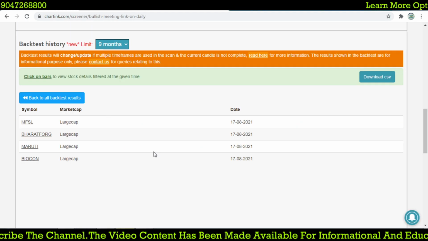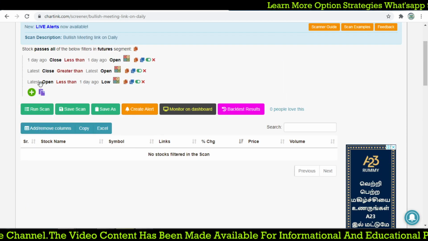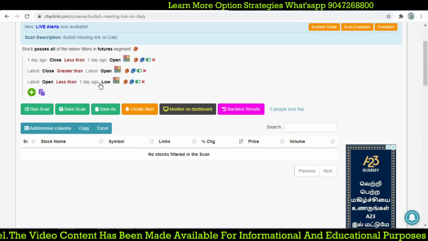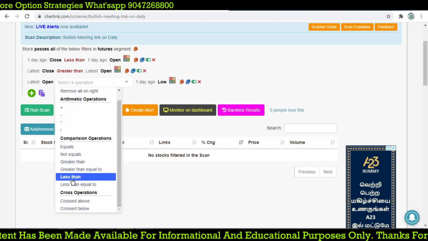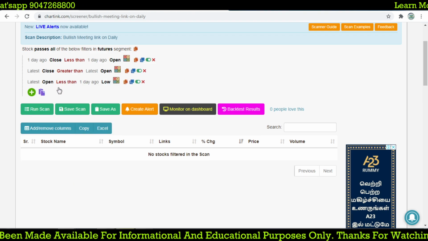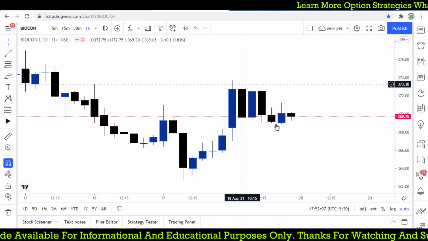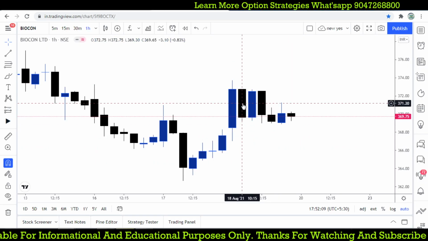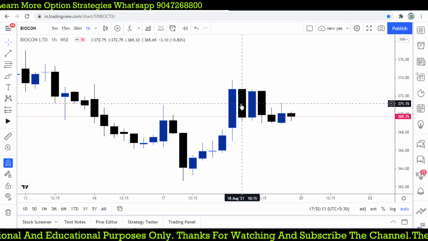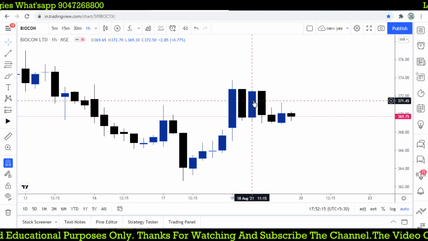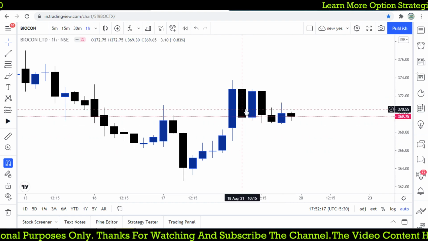So the latest open is less than one day ago low. It is not exactly showing that. This is the close and this is the open. The low is 369.3, while the next day open is 369.65.